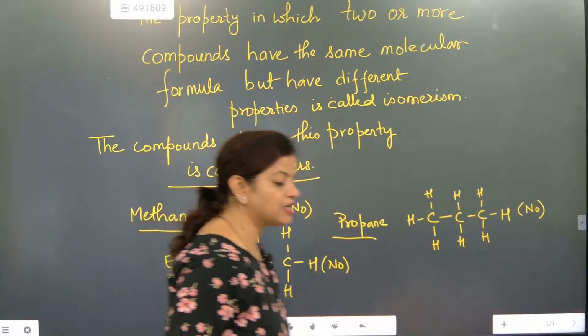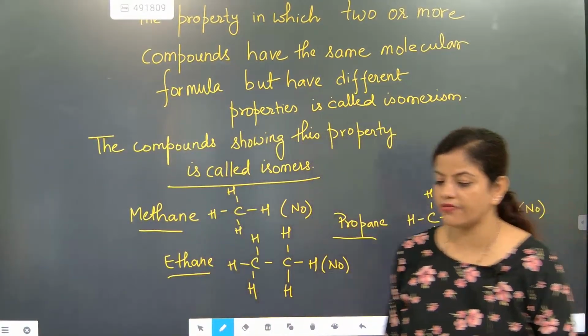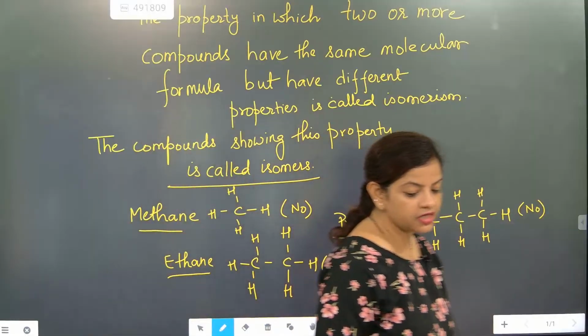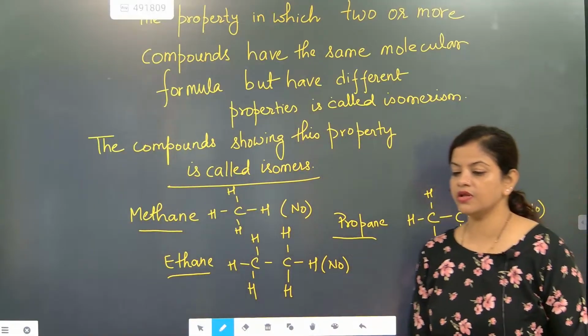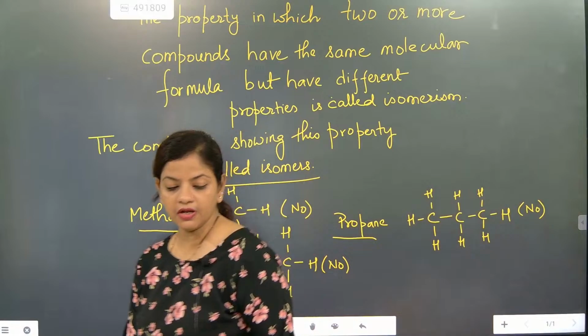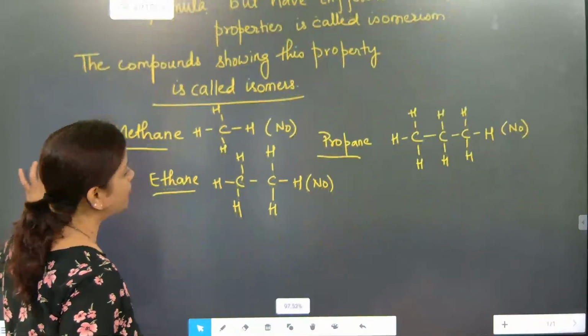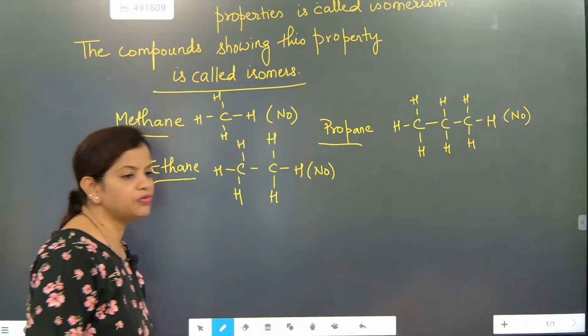So, three different parts we have checked. Ring is not a part of it. Ring we will discuss afterwards. Right now, only the second section I am doing. So please note down here: methane, ethane, propane, no isomers. Now we are going to proceed forward to butane. So butane isomers we will see.